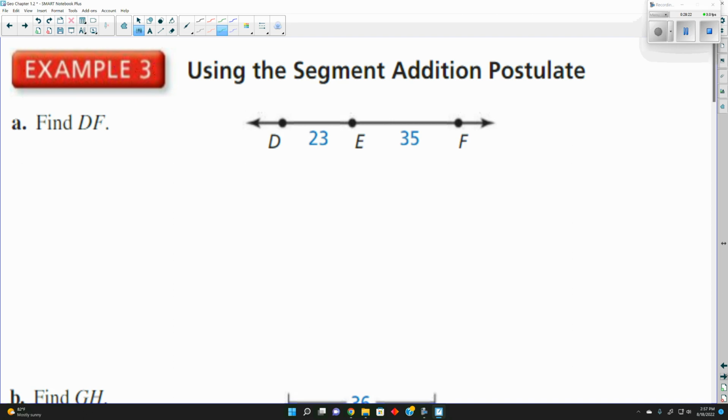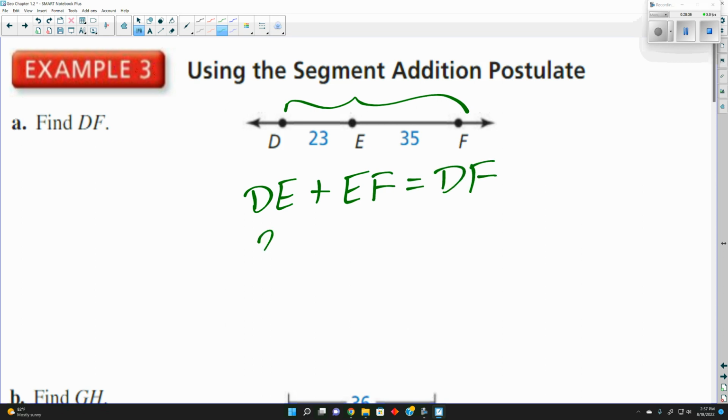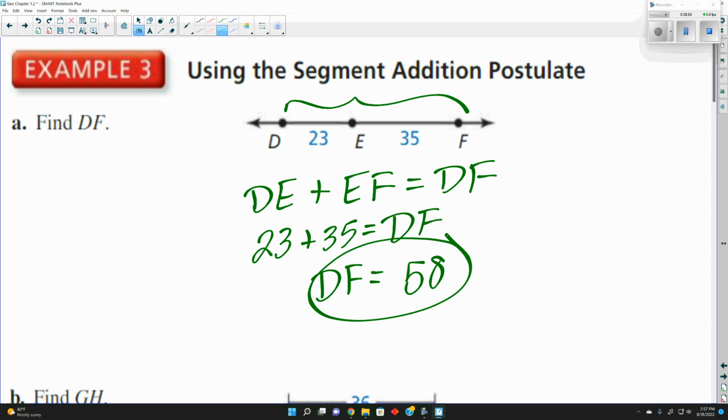So DF is the whole thing, yes? According to the postulate, all we have to do is just add those numbers. So 23 plus 35 is equal to DF. Most of the points we'll have are capital letters. So 23 plus 35 is 58.